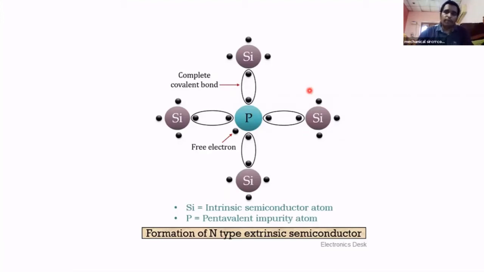If doping is done with phosphorus, which has 5 valency electrons, 4 already make covalent bonds with the silicon atoms. Here one more electron is free. This free electron moves around and causes flow of current in the semiconductor.